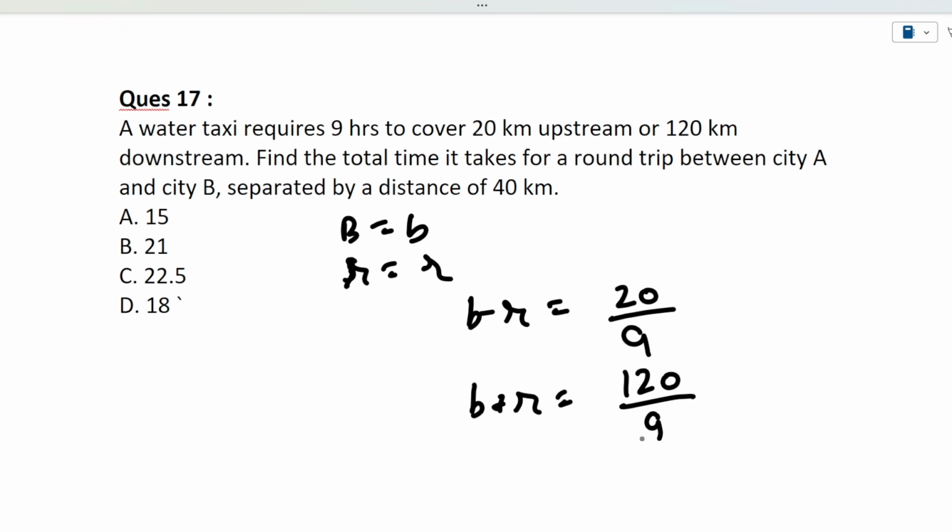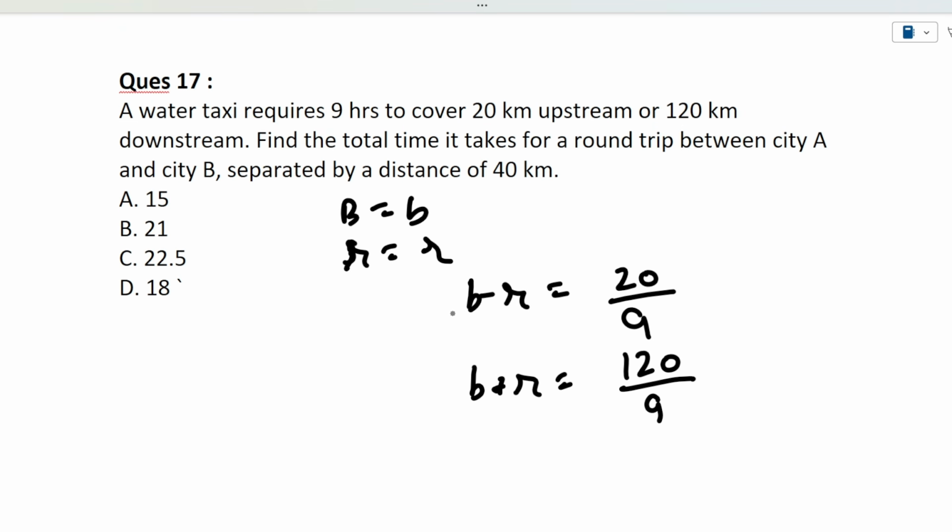Okay, now we have the speed in the upstream and in the downstream. Now we need to find the total time it takes for the round trip between city A and city B. First of all, it will go upstream. So 40 km upstream, and the speed in the upstream was 20 by 9. So in upstream, how much time will it take? It will be 18.